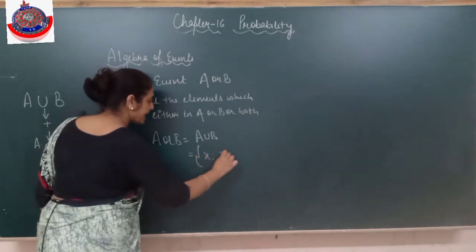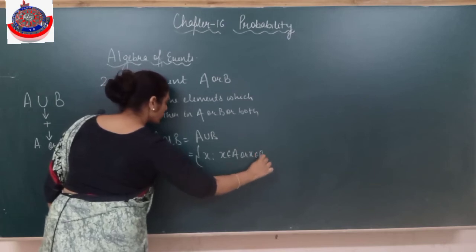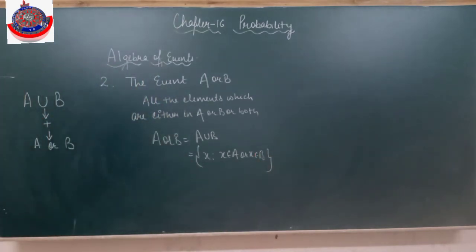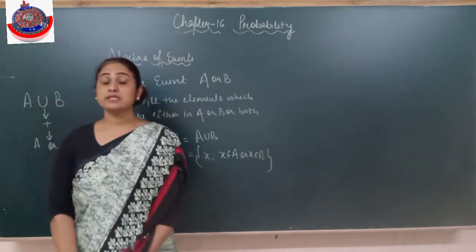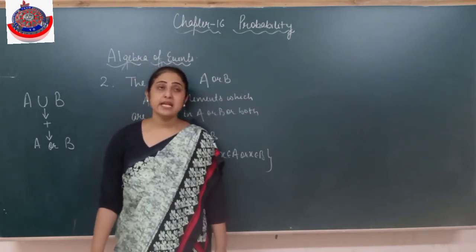If it has element X, it may belong to A or it belongs to B or it belongs to both. Is this clear? Is it clear to everyone? Alright. A union B means we talk about elements which are either in A or in B or in both. That is A union B. Fine? Clear?